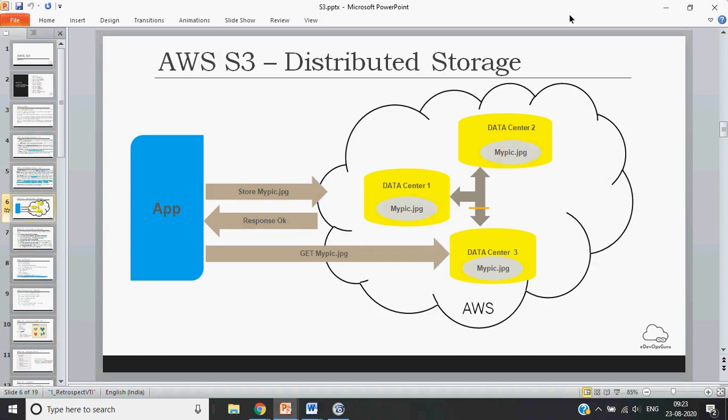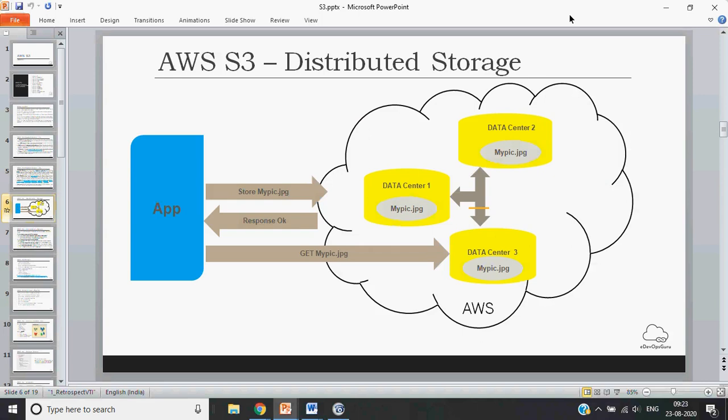Okay, so till now I think what is S3, what are the different characteristics of S3, this topic is clear. Okay, so in case of any queries, just put it on a chat, we will take it up. Okay, so in case of no questions, let's continue.